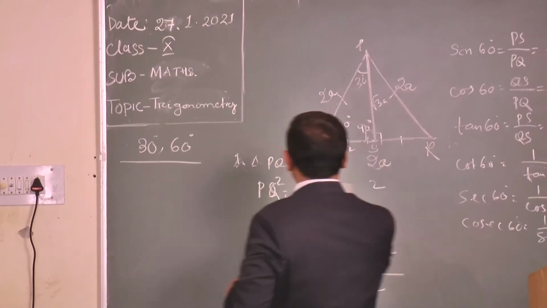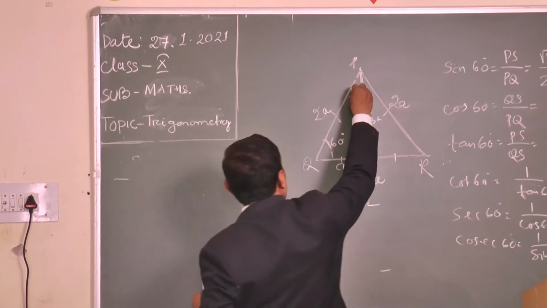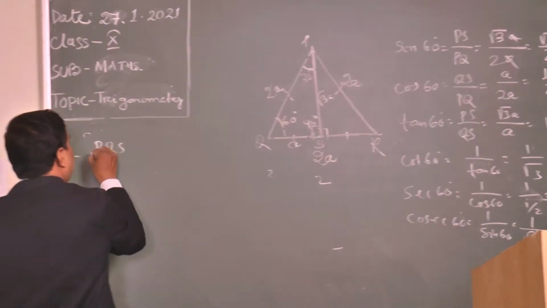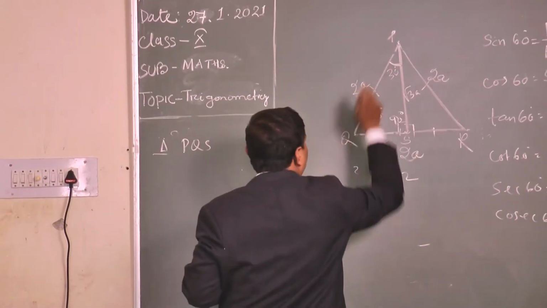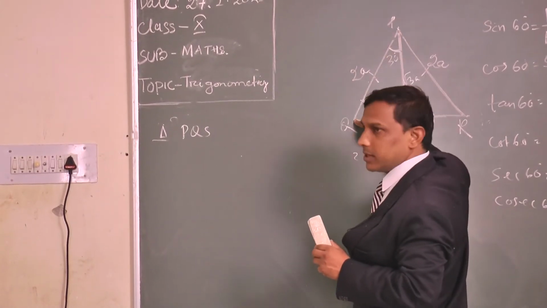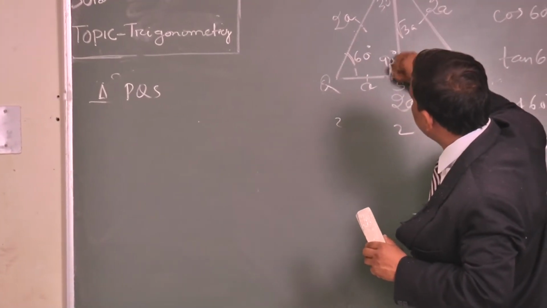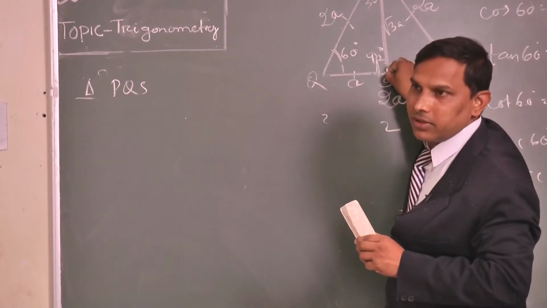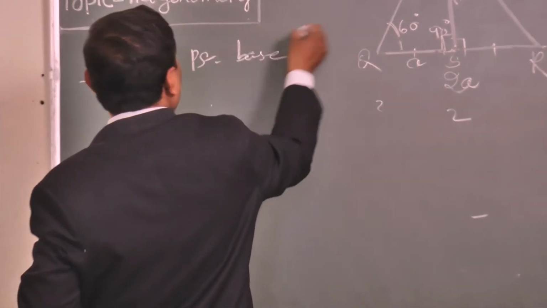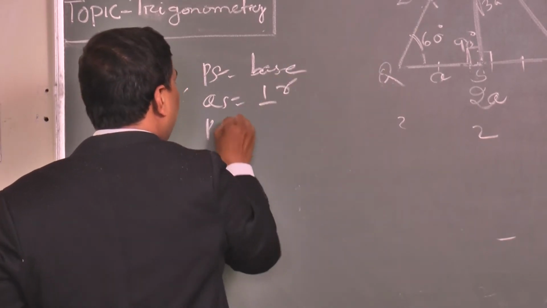So again come from the 60 degree to the 30 degree in that triangle. Come up to the 30 degree. In this triangle, if this is 30, Sanket, you can tell me which one is the base? In PQS triangle, PQ is the base? No sir, PS is the base, because this is 30 degree and this is 90 degree, so PS is the base. Here PS is the base, QS is the perpendicular and PQ is the hypotenuse.